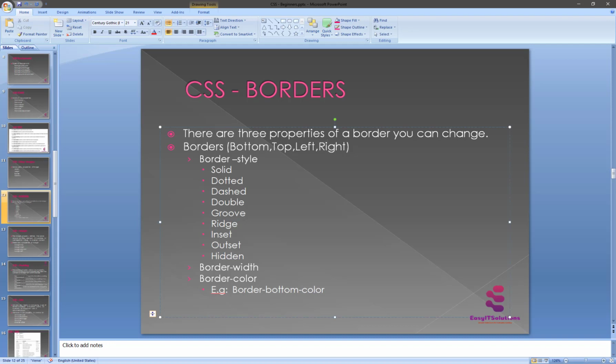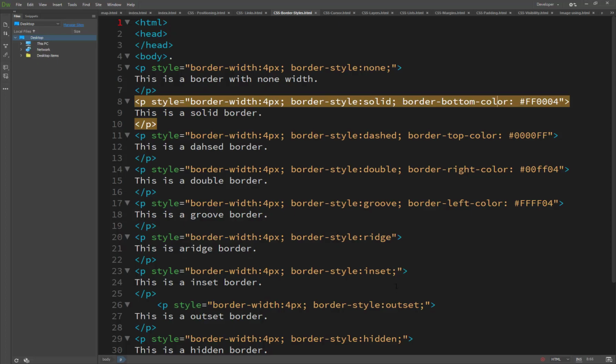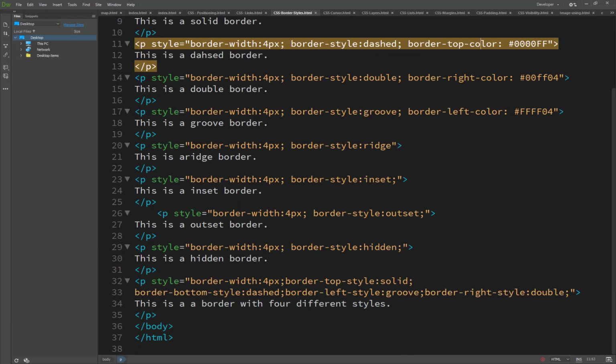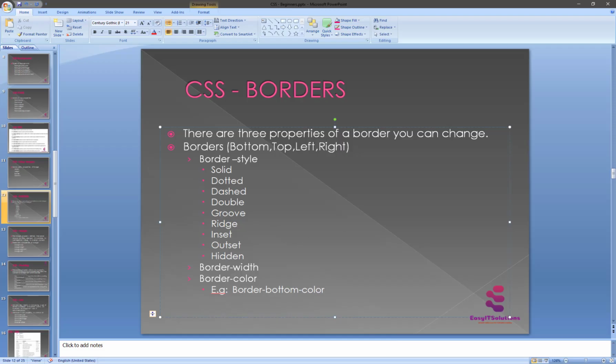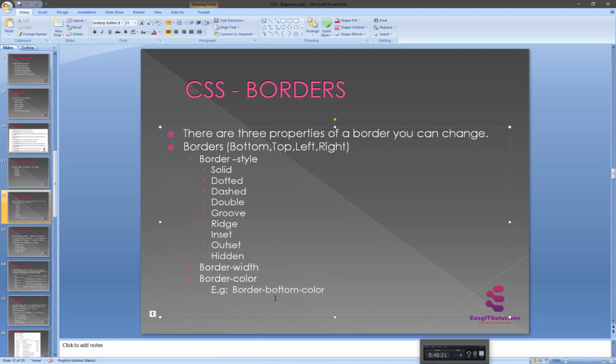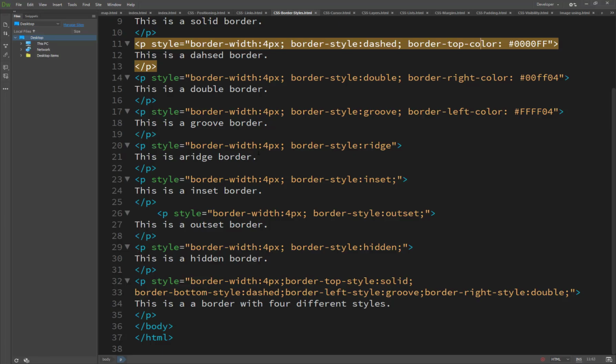So I have written the same thing here: the border-bottom-color, the second one border-top-color, the third one border-right-color, and the fourth one border-left-color. Here I have already set an example of the borders, and this is the border with none width. Here I have set the width of the border.